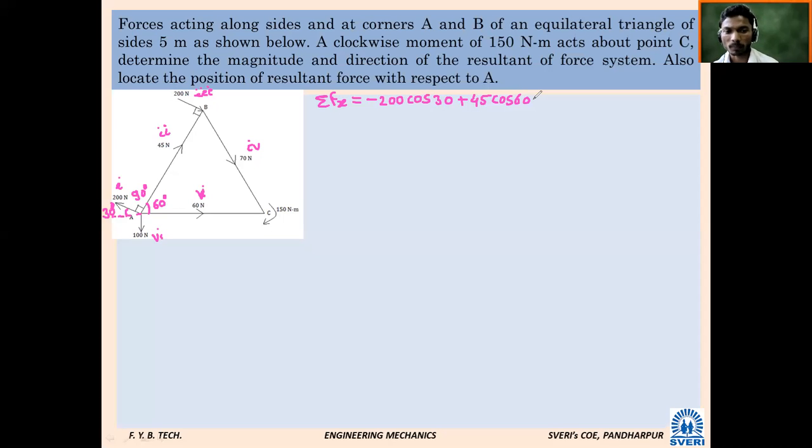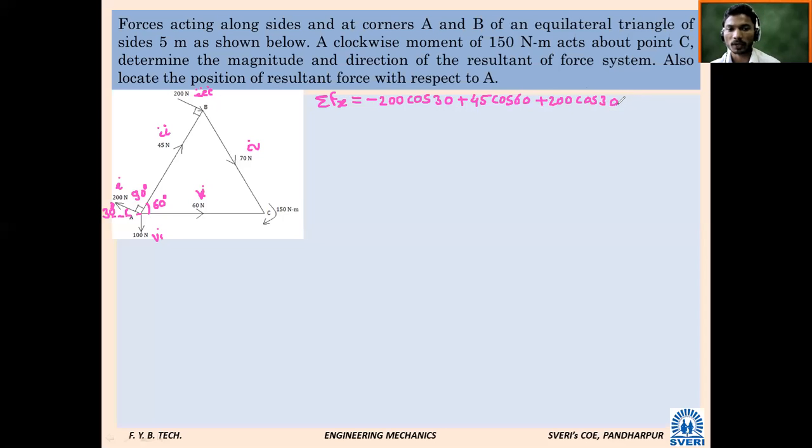So if this bottom line force 200 Newton is making an angle of 30 degree with horizontal, what will be the angle of the upward side or top side 200 Newton force with horizontal? 30 only, because it is parallel to this force. So what will be its X component? Positive or negative? Positive. What will be its value? Plus 200 into cos 30.